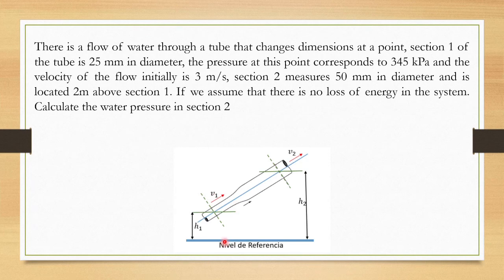The pressure at this point is 345 kilopascals, and the velocity of the flow initially is 3 meters per second. Section 2 measures 50 millimeters in diameter and is located 2 meters above section 1. If we assume that there is no loss of energy in the system, calculate the water pressure in section 2.